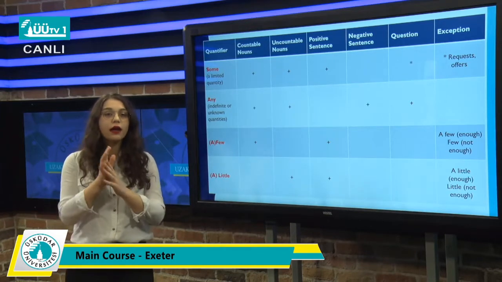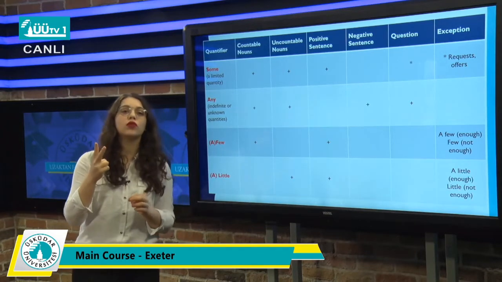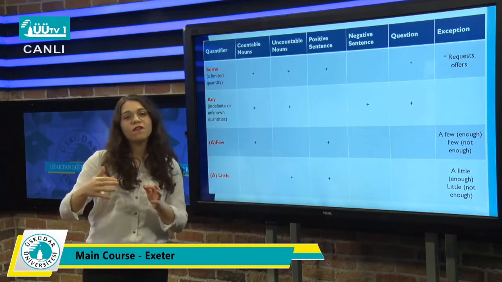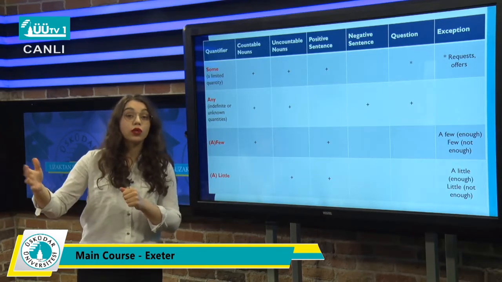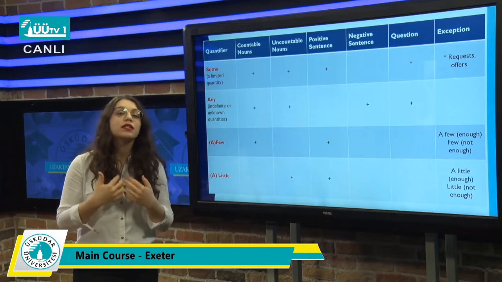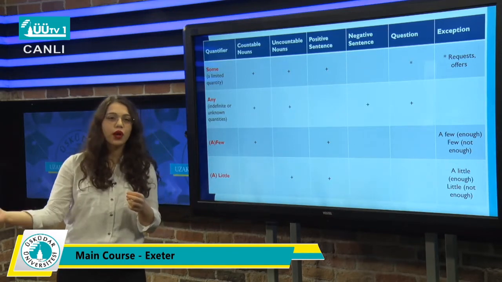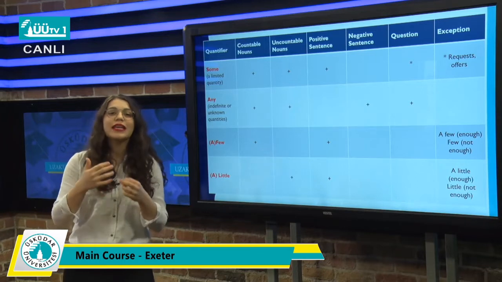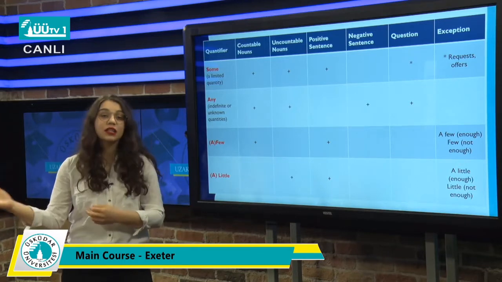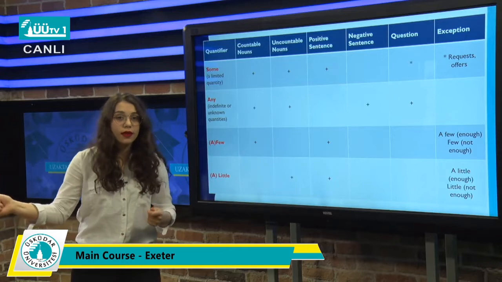Like, there's a difference in two sentences. I have a few friends that I can go out with. It means that the friends that I have are enough for me. But if we say I have few friends who I can trust, it tells us that I don't have enough friends that I can trust and maybe have fun with.